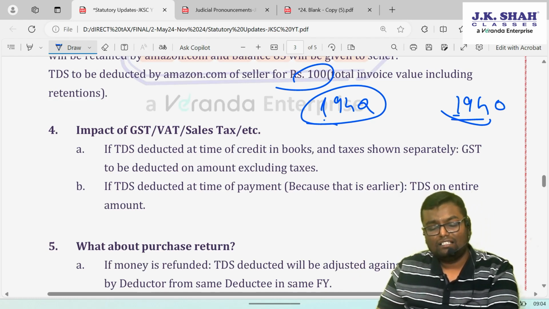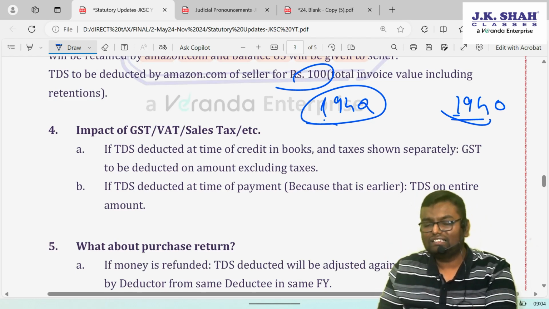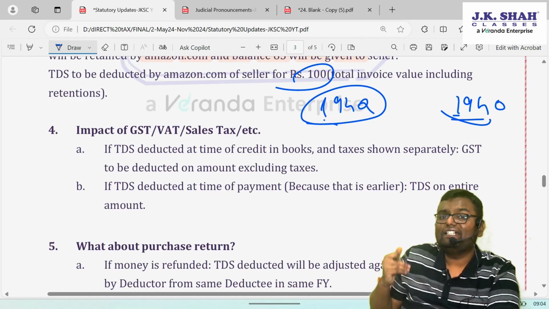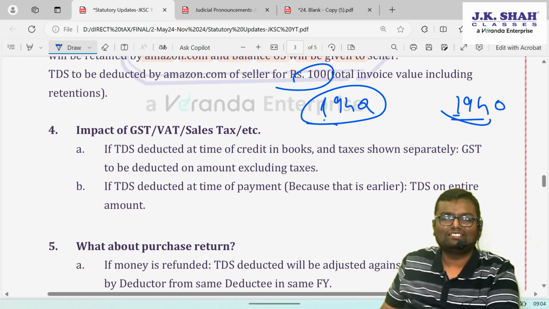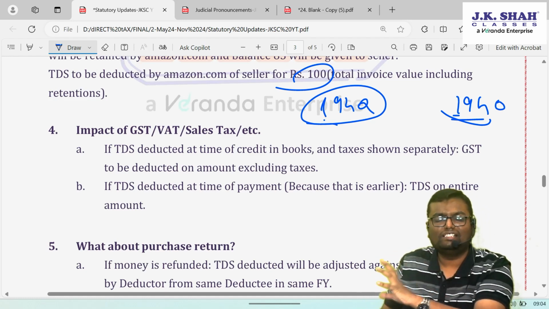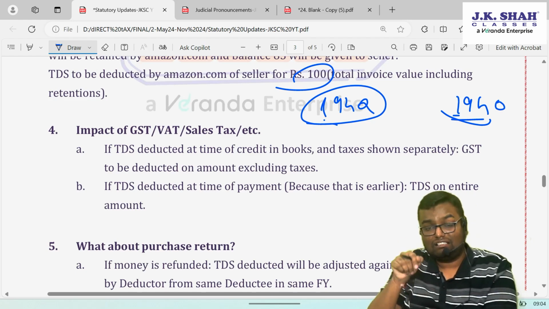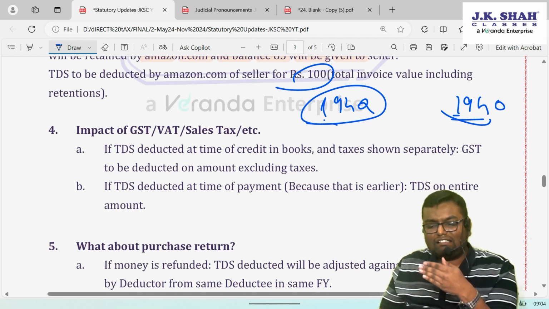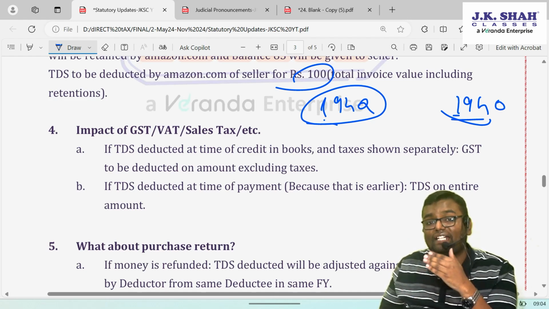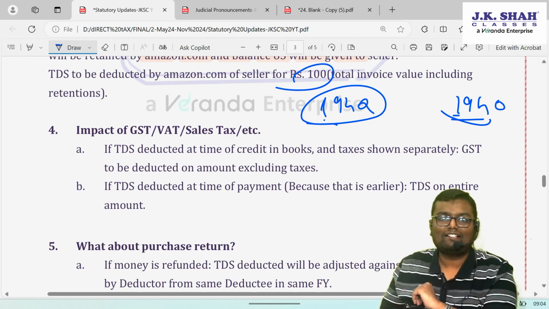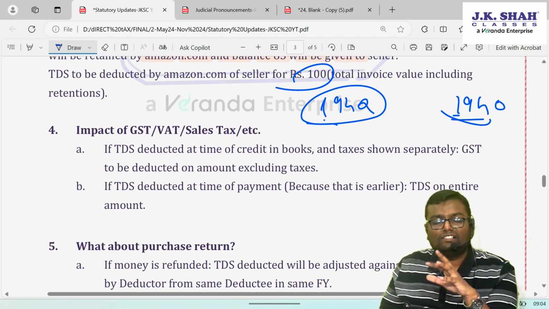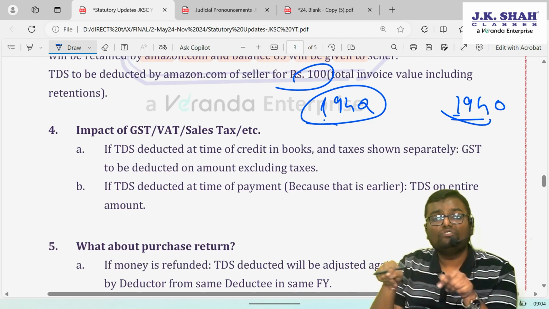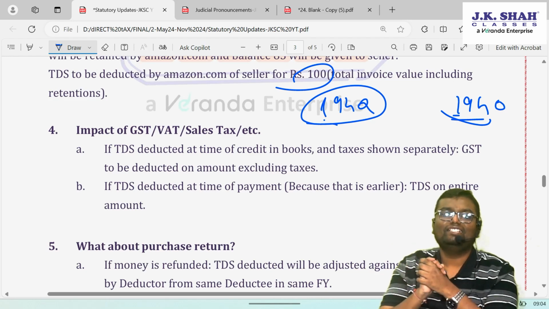Now what do they say? Here in 194O, when is TDS supposed to be deducted? At the time of payment or credit in books of account, whichever is earlier, that is payment or accrual, whichever is earlier. Now let's say in this, payment is coming earlier. If payment is coming earlier, TDS is to be deducted at the time of payment. There we don't have the breakups of taxable value, GST, etc. So the e-commerce operator will deduct TDS on the entire value which is being paid, including GST.